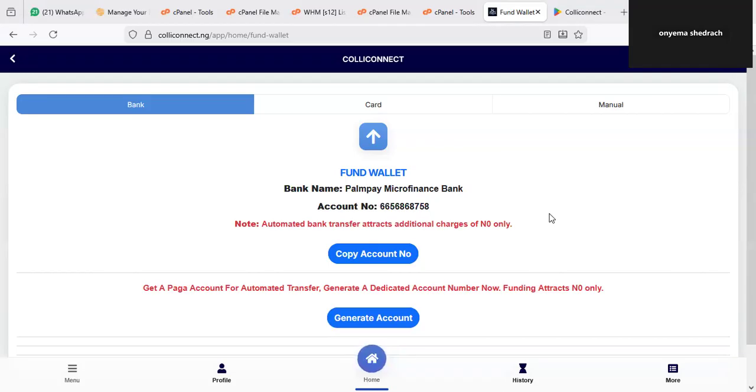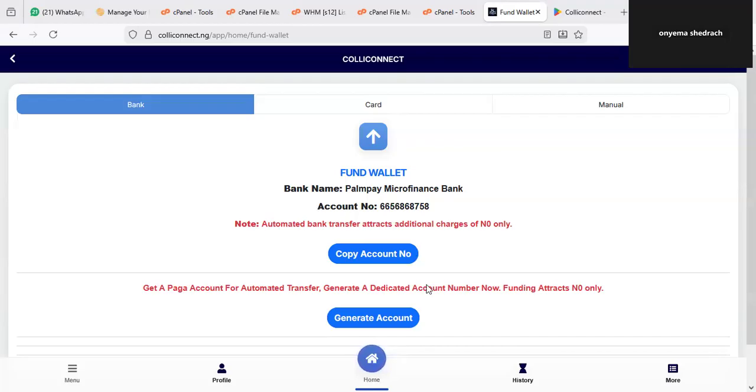Once you put your account number, you're going to see Colliconnect and their name, their username. My own is Enet, so that's what I'm seeing here. I'm just going to click on next, then put in 200. In your description, when you are sending money, always click on manual wallet funding. Manual wallet funding, that's going to be the description you have to put there once you are paying, when they ask you for a mark.